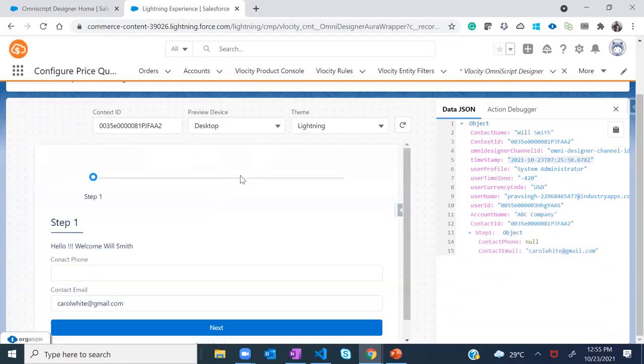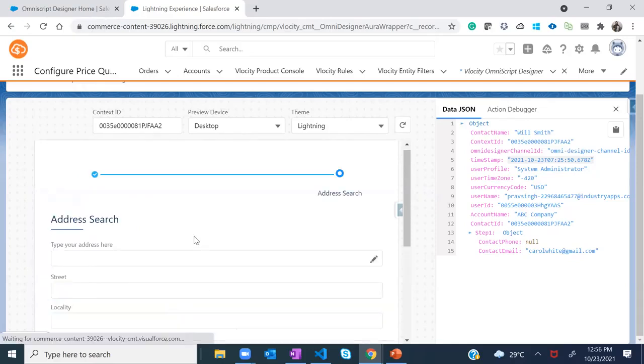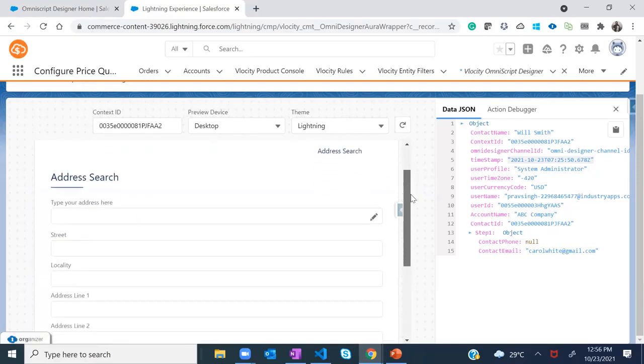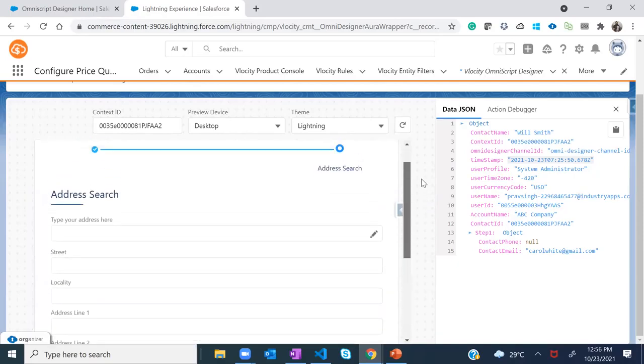Again, this is not in real time. This is in preview mode, so this is in designer mode. You can always preview it to verify whether this is working or not. So if you can see, the first step is perfect. And in the second step, we had embedded a reusable OmniScript for address. So I'll click on the second one. And if you can see here, this address OmniScript got displayed, and this is a reusable, generic one. So let's say I'm giving some address over there.